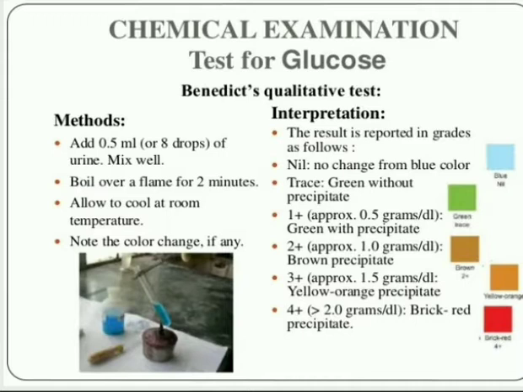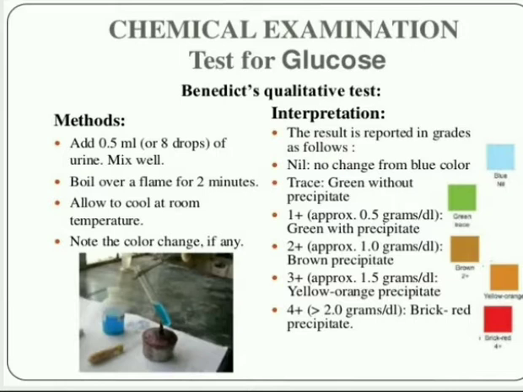Okay, and these all we boil over a flame for 2 minutes and allow to cool at room temperature. Note the color change. If the result is reported in grades, no change from blue color, because this Benedict solution will appear in bluish blue color. So if blue color, no change from blue color,